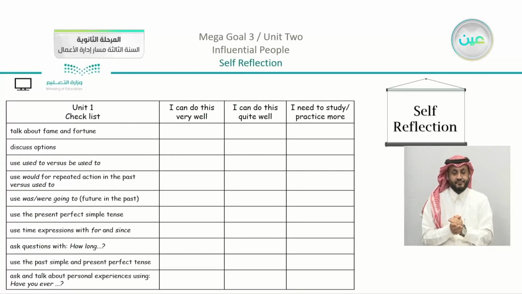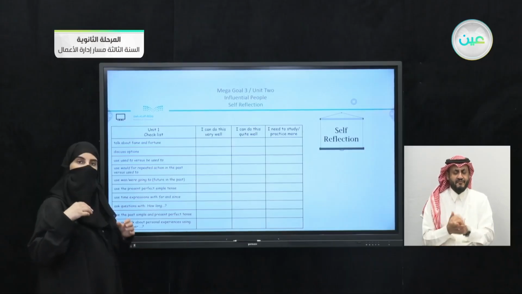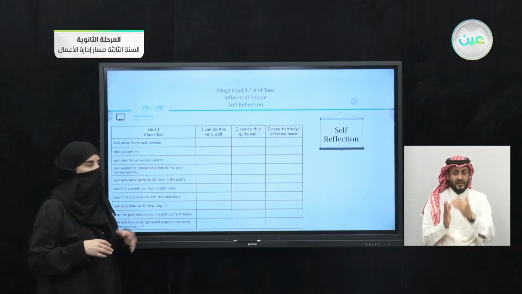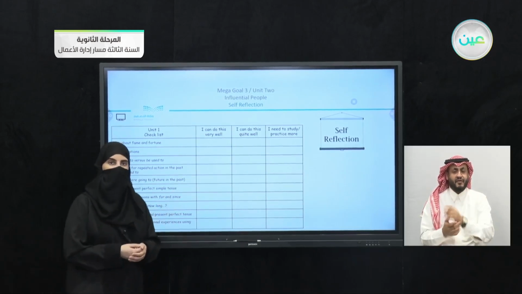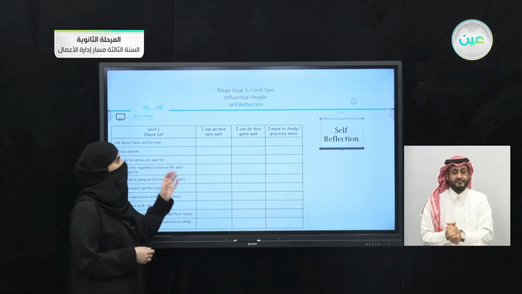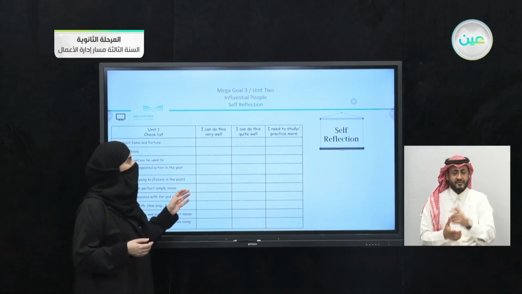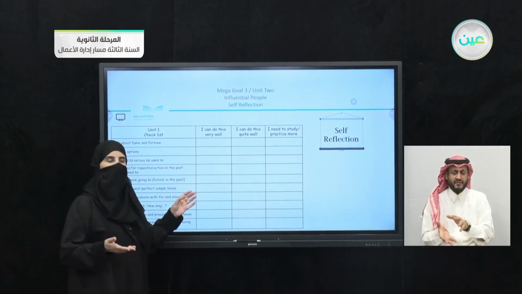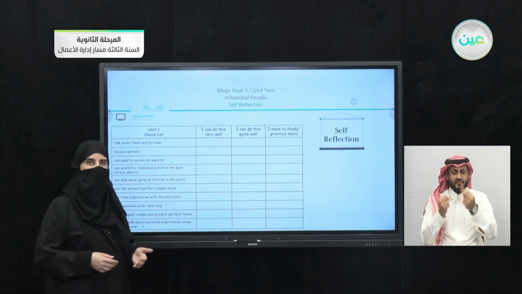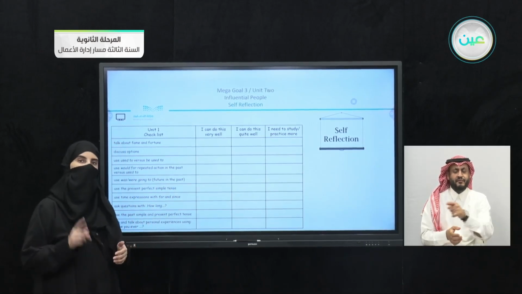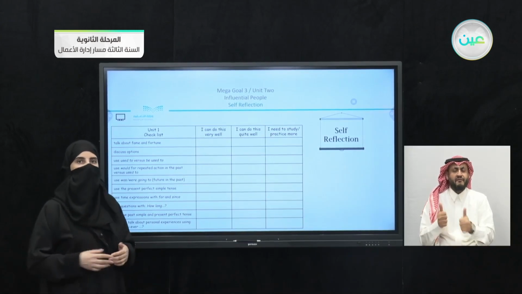We do have a table just to check. Now you can see that we have in detail the parts that we studied here. You are going to just evaluate yourself. I evaluated myself here for you as an example. You can see that we have here, I can do this very well, or I can do this quite well, or I need to study or practice more. Now, as we mentioned, you're going to evaluate yourself before the teacher.